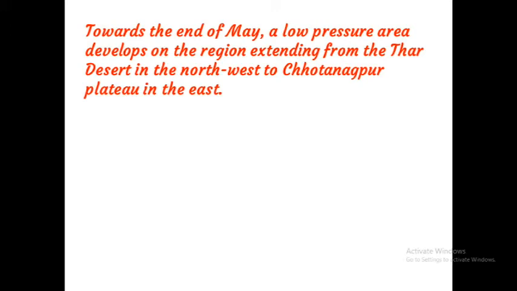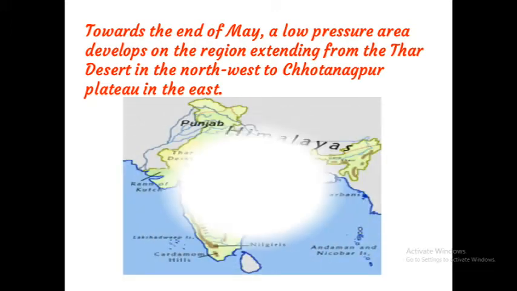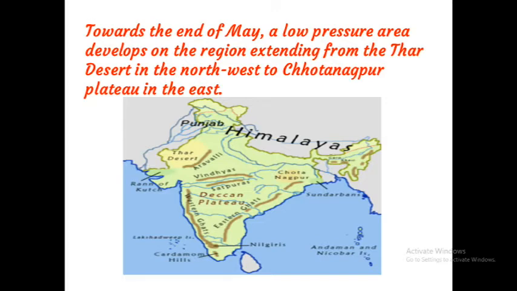Toward the end of May, a low pressure area develops over the region extending from the Thar Desert in the northwest to the Chota Nagpur Plateau in the east. Okay, that means in the northern plains we experience what, children? Low pressure. The temperature increases, that is why we experience low pressure. Here is the Thar Desert, and from here is the Chota Nagpur, that is on the east side. Up to here there is a low pressure area.